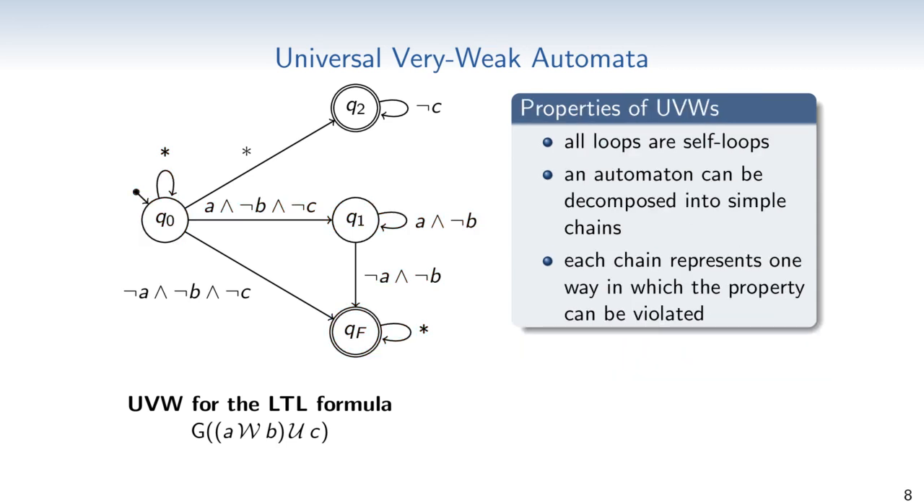So let's see what the properties of universal very weak automata are. The term very weak in their name refers to the fact that all loops in these automata are self-loops, so that it has the structure of a directed acyclic graph with additional self-loops at some states. A path in this graph is also called a simple chain, and we have seen that the LTL property on this slide can be decomposed into 3 such paths, all representing individual ways in which the property can be violated. Simple properties tend to be representable by UVWs in which the chains are short, whereas for more complex properties, longer chains are needed.